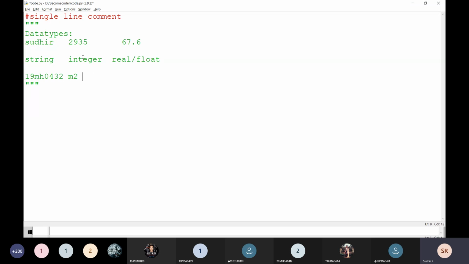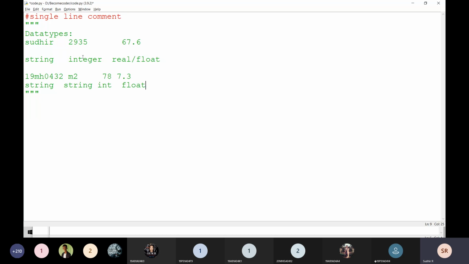His marks are some 78, and the percentage is something like 7 point something. If you consider this type of data, the roll number is alphanumeric, and if it is alphanumeric, then it is also called a string. And this is an integer, and this is a float.